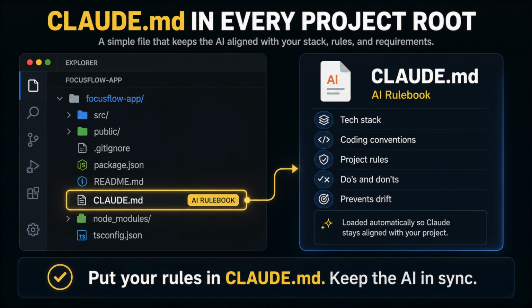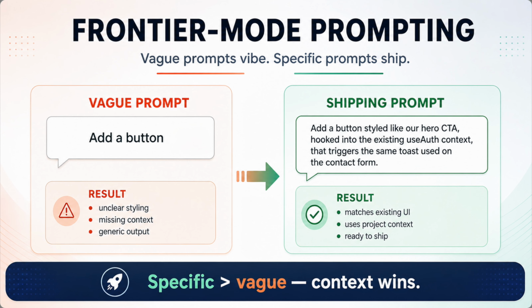Number 3 is a claude.md file in every project root. So this is your rulebook for the AI: tech stack, conventions, dos and don'ts. It loads automatically and prevents hallucination. Number 4 is frontier mode. Don't just say add a button, but say add a button styled like our hero CTA, hooked into the existing useAuth context, that triggers the same toast I am using on the contact form. Vague prompts vibe better, but specific prompts actually ship.